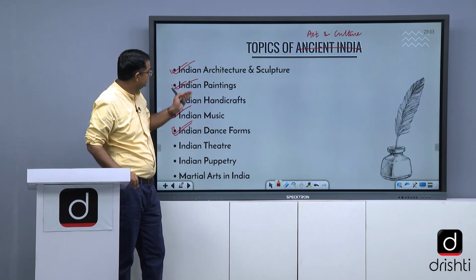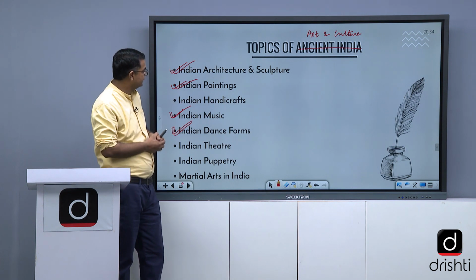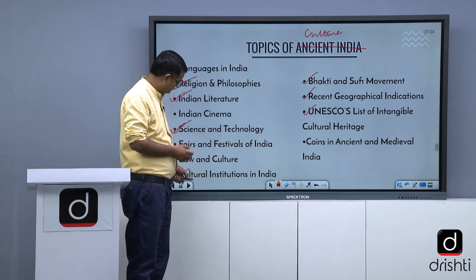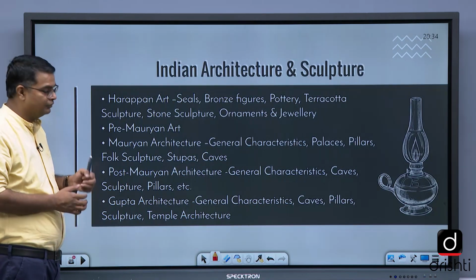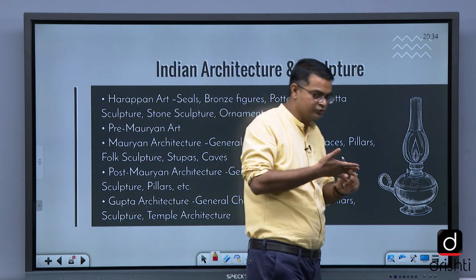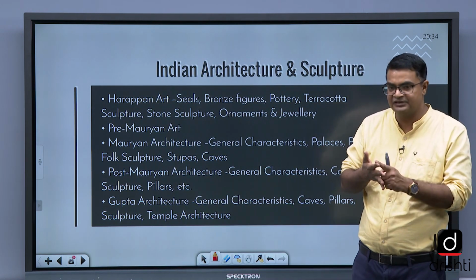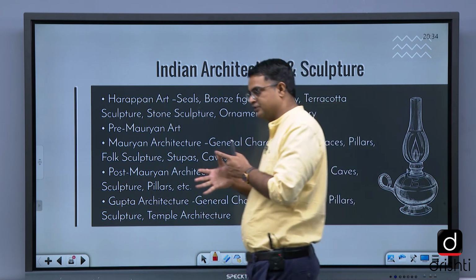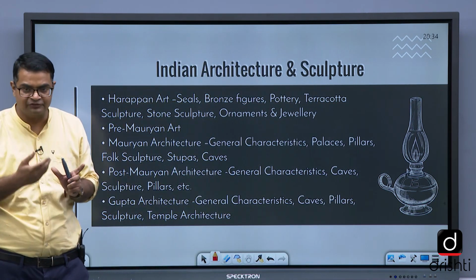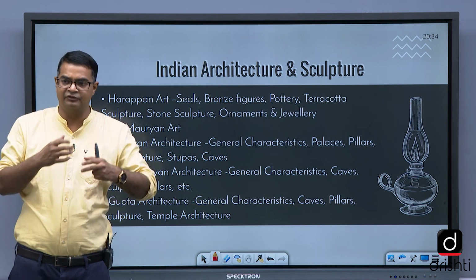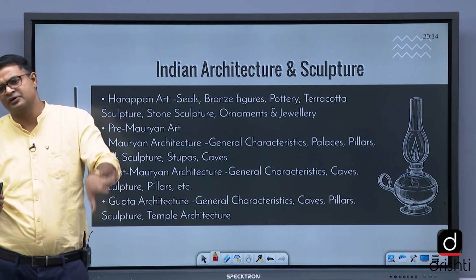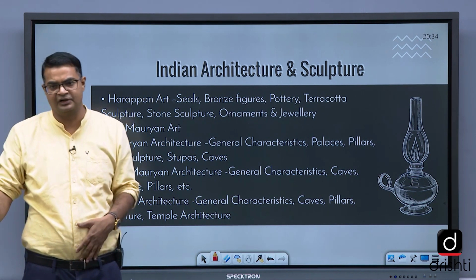So these are the important topics that we need to focus on, that is Indian architecture, Indian painting. These are very important things. So you remember one thing, that if you do architecture, painting, music, dance, literature, and the religious philosophies, if you cover these topics, then you cover around 90% of the syllabus of Indian art and culture.